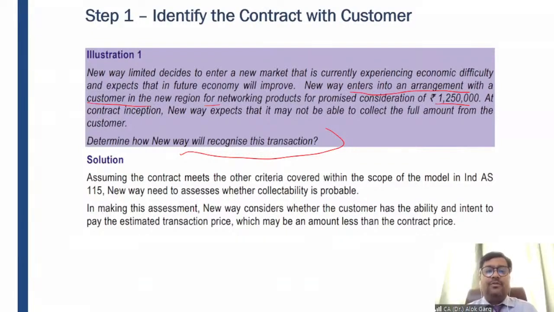So what is the solution? Assuming the contract meets the other criteria covered within the scope of the model in Ind AS 115, New Way needs to assess whether collectibility is probable, right? In making this assessment, New Way considers whether the customer has the ability and intent to pay the estimated transaction price, which may be an amount less than the contract price. For example, 9 lakh, 8 lakh, 6 lakh rupees, okay?